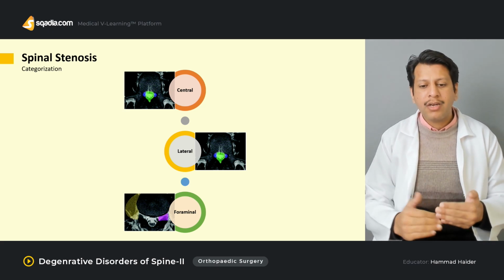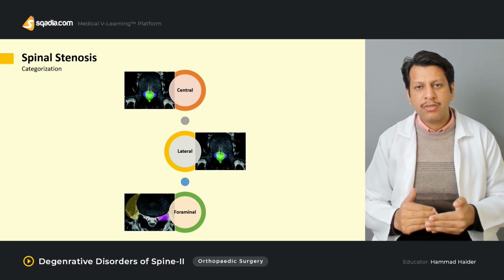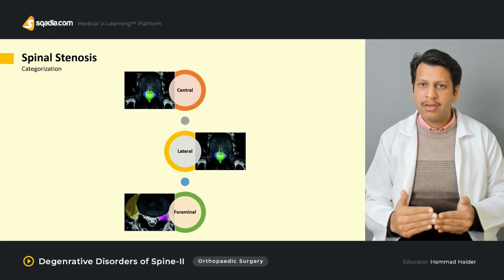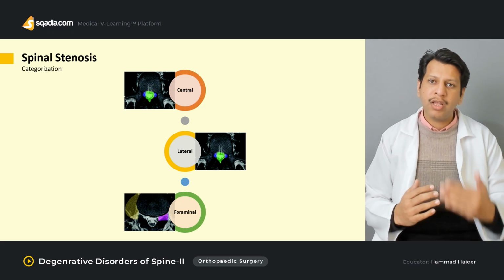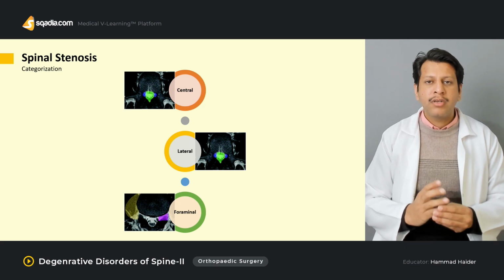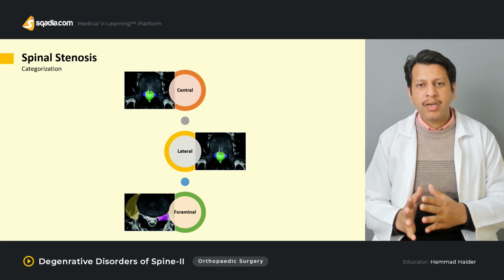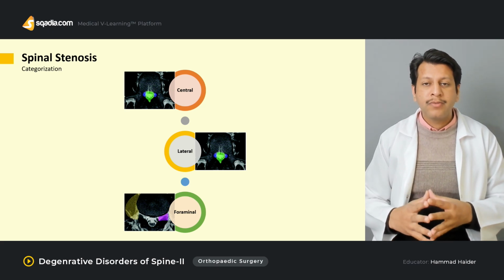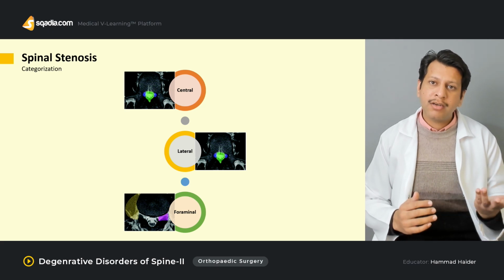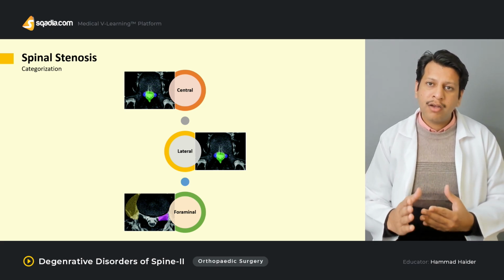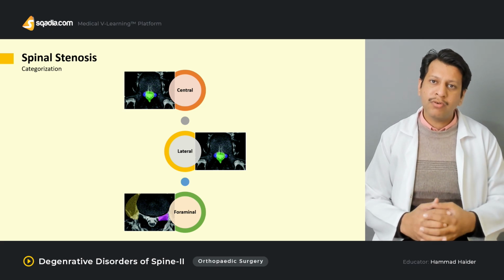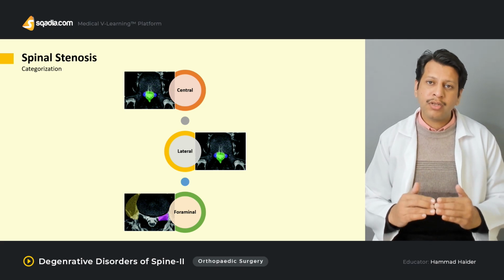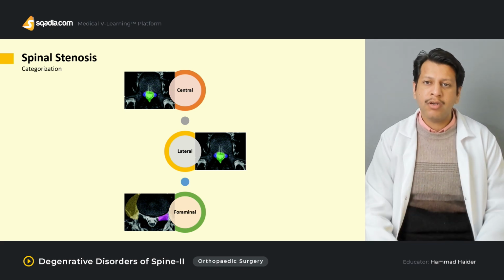Now, with the central and the lateral recess stenosis, it is always the lower nerve root or the traversing nerve root which gets affected. For example, if the problem is at the L4, L5 level, the nerve which would be affected, if it's a central or lateral recess stenosis, would be L5. But if it's a foraminal or far lateral stenosis, then the nerve which would be affected would be the exiting nerve root. That means at L4, L5, foraminal or far lateral stenosis would affect the exiting L4 nerve root.